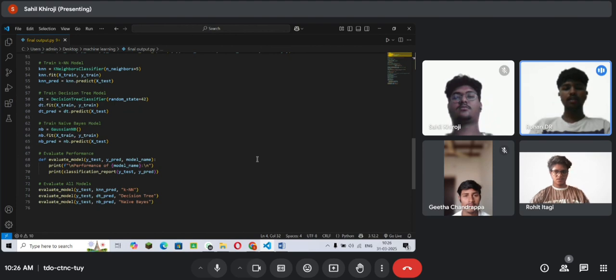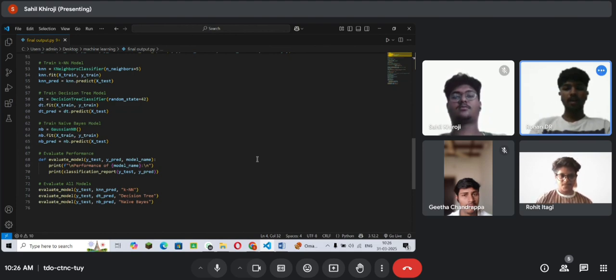And next, training the decision tree model. As you can see in the line, dt is equal to DecisionTreeClassifier, random_state is equal to 42. It creates a decision tree classifier. The random_state equal to 42 ensures